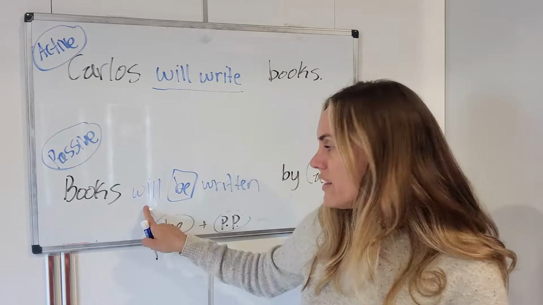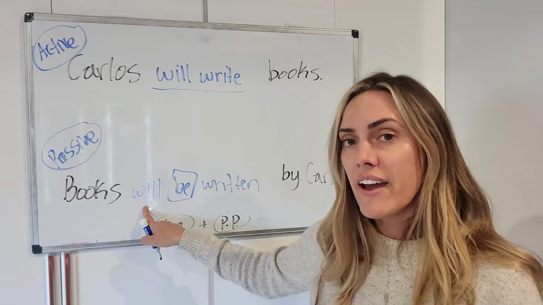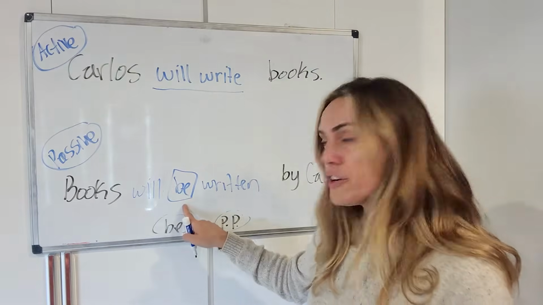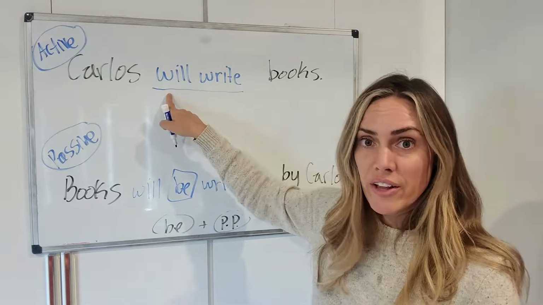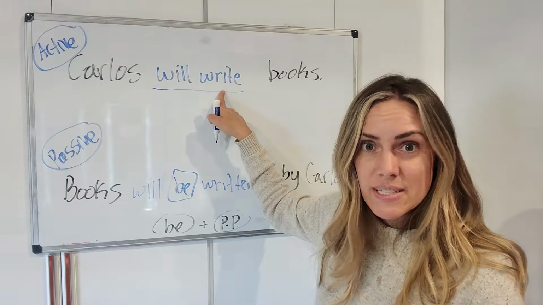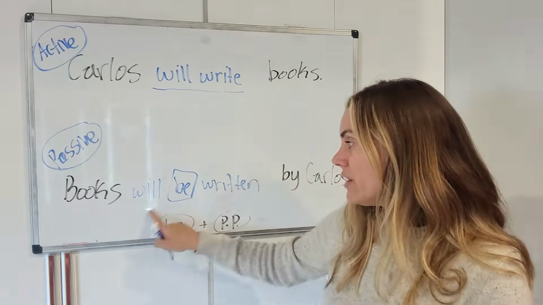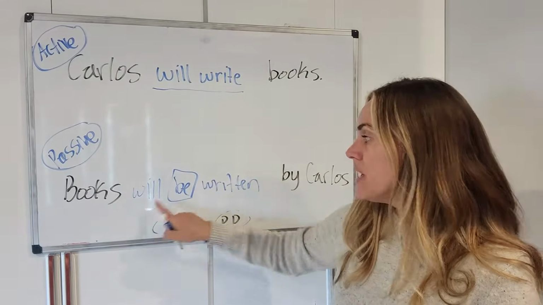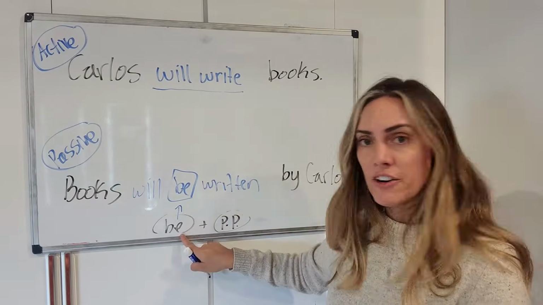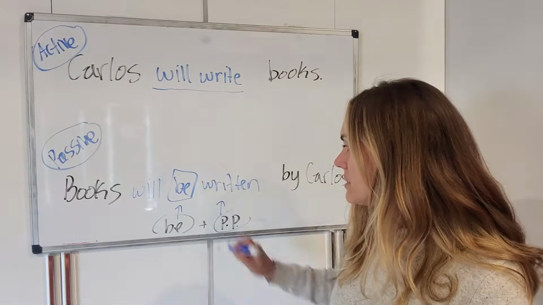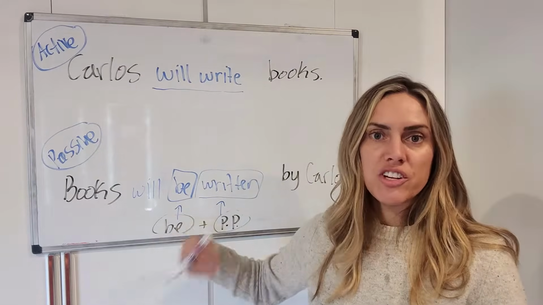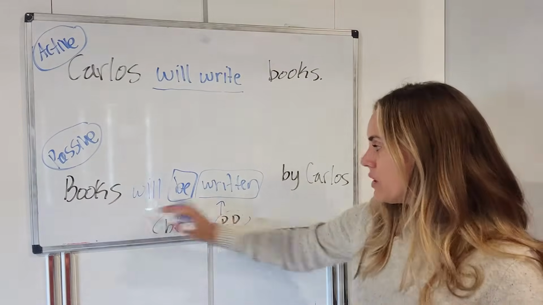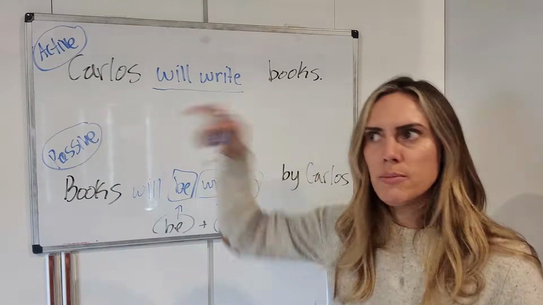That's because will is a modal, and don't forget that every time you use a modal, the verb form after it must always be base form, just like up here. Will plus write, it's base form of any verb. Will, base form, will, base form. So because we need the be verb and the past participle, we have them both here after our word that shows time. Books will be written by Carlos tomorrow.